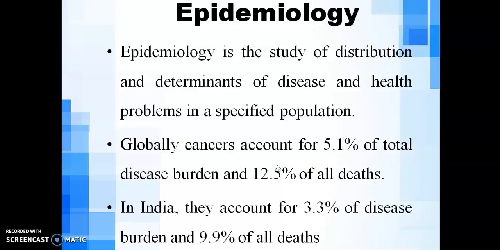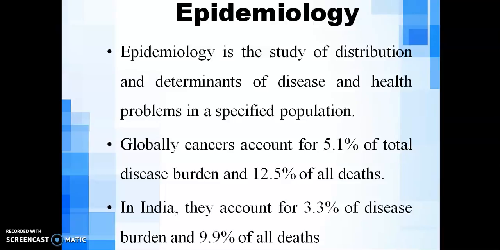There are so many other terminologies we will be coming across when we study the disease condition. Epidemiology means how far the disease is being reached in the society or in a specified population. So epidemiology is the study of distribution and determinants of disease and health problems in a specified population. So this rate is not fixed, it is changing always.